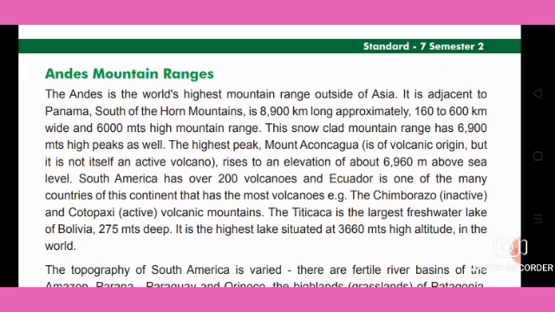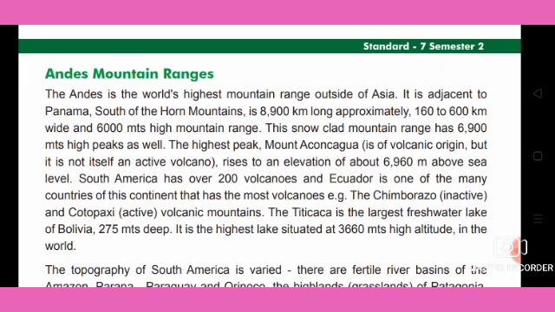The Andes is adjacent to Panama, south of the Horn Mountain, and is approximately 8,900 km long, 160 to 600 km wide and about 6,000 meters high.